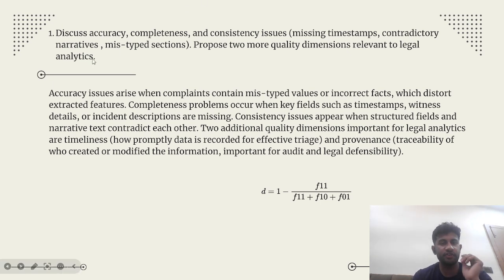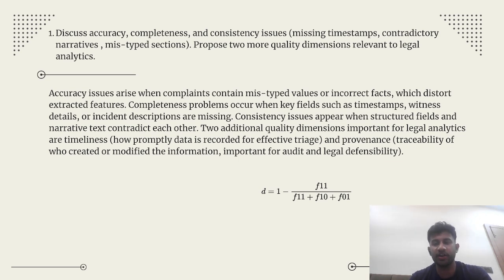So the question is: discuss accuracy, completeness, and consistency issues with respect to one or more quality dimensions relevant to legal analytics. Accuracy issues arise when complaints contain mistyped values or incorrect facts, which distort extracted features. Completeness problems occur when key fields such as timestamps, witness details, or incident descriptions are missing. Consistency issues appear when structured fields and narrative text contradict each other.